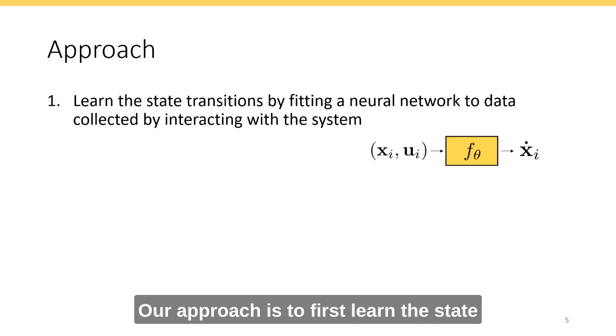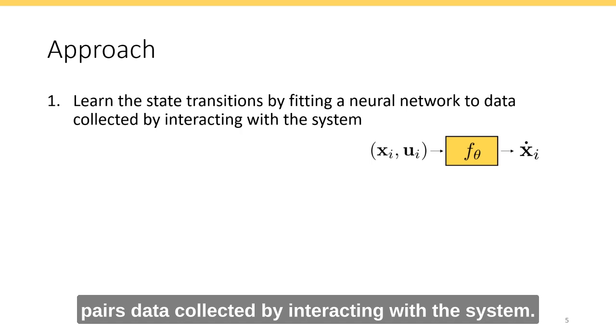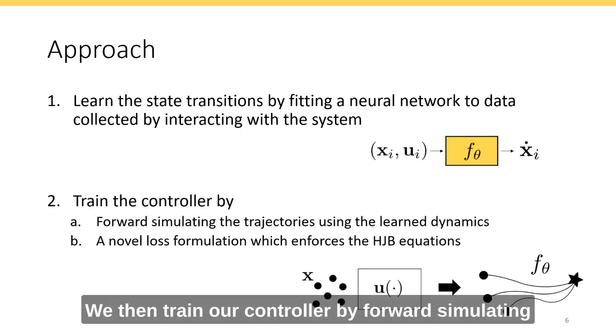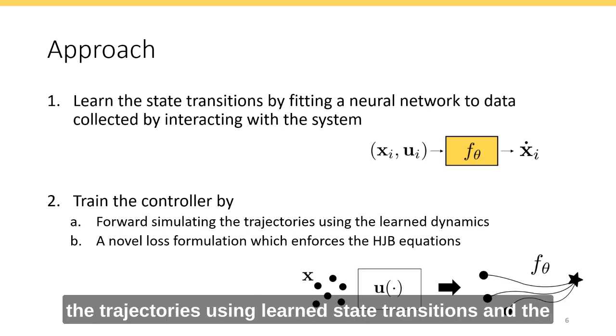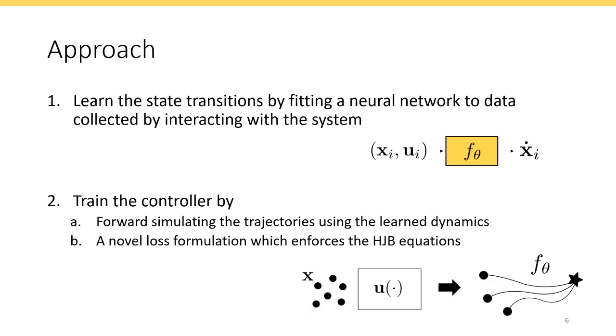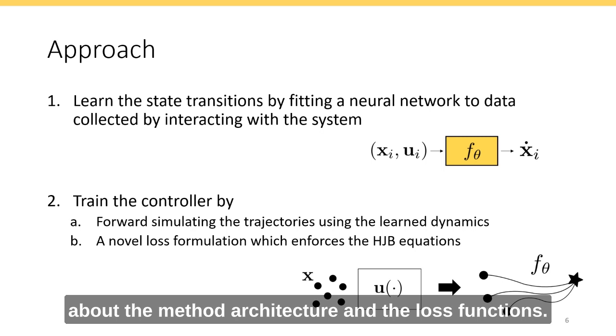Our approach is to first learn the state transitions by fitting a network to state-action pairs data collected by interacting with the system. We then train our controller by forward simulating the trajectories using learned state transitions and the novel loss formulation that enforces the HJB equations. Please refer to the paper for more details about the method architecture and the loss functions.